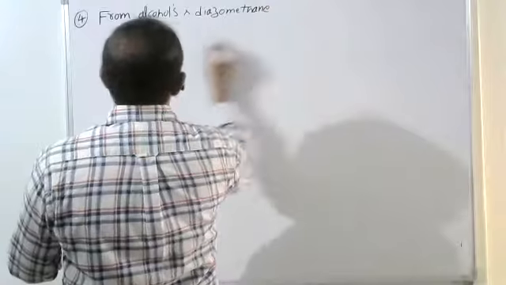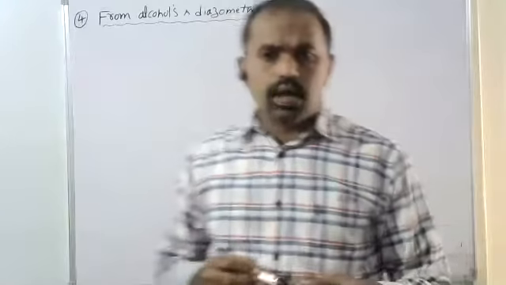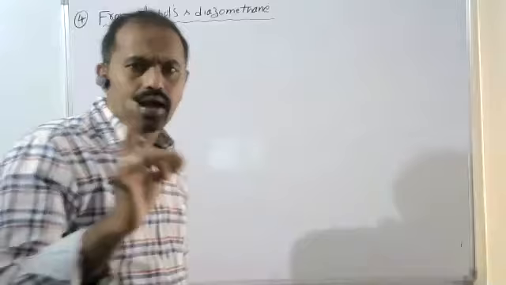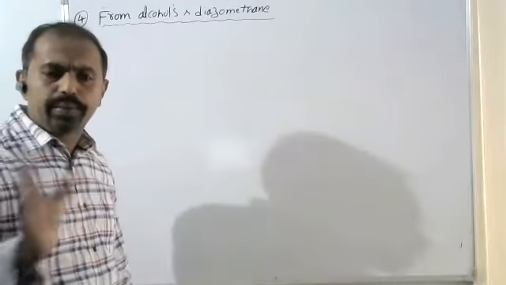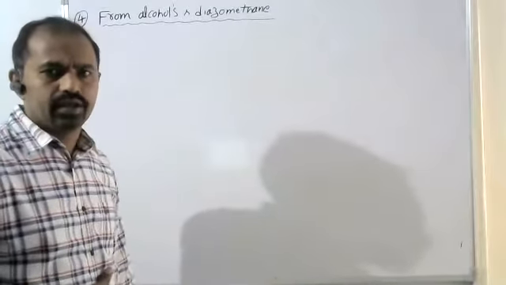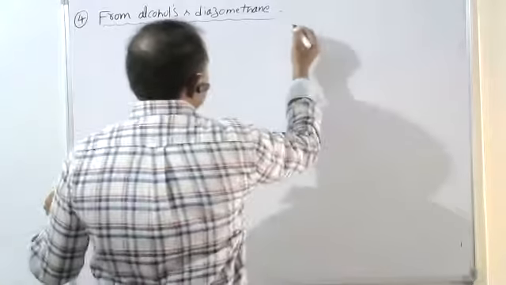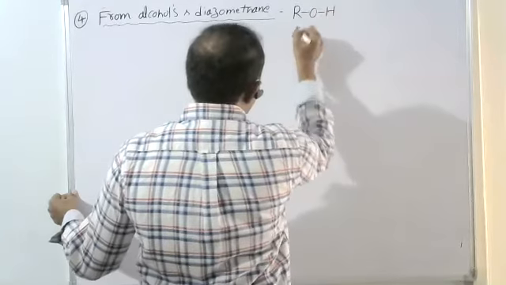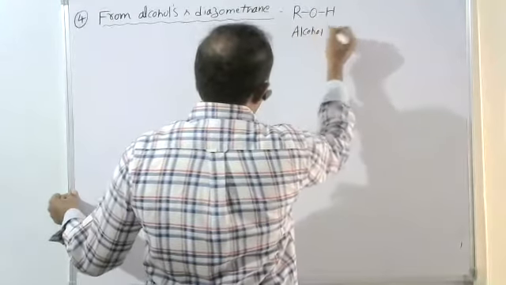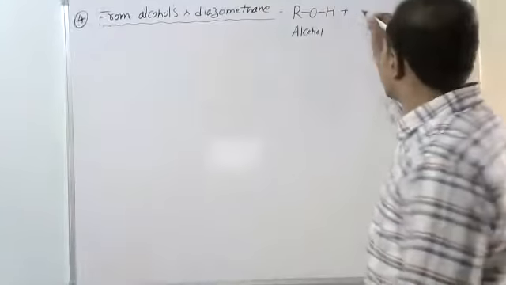Here by using alcohols and diazomethane, we prepare ethers. For example, I have taken alcohol, ROH, it is nothing but alcohol, plus diazomethane. See this, CH2N2 is called diazomethane.